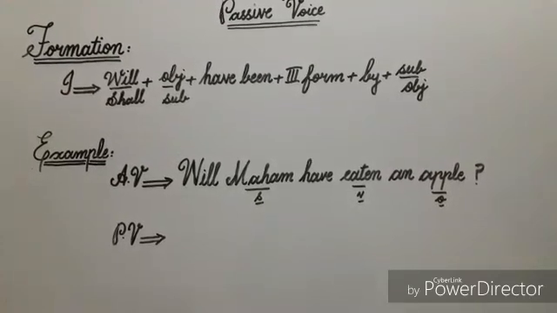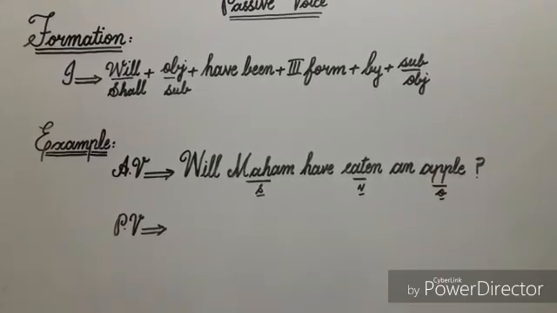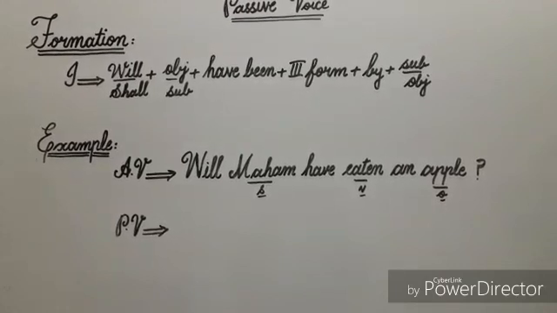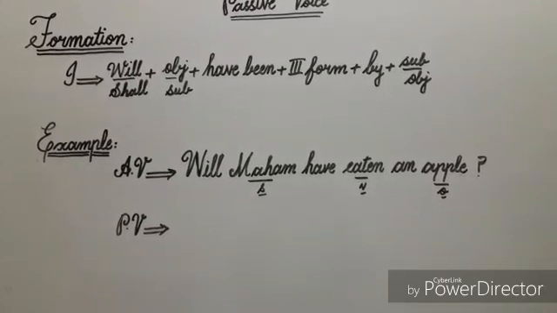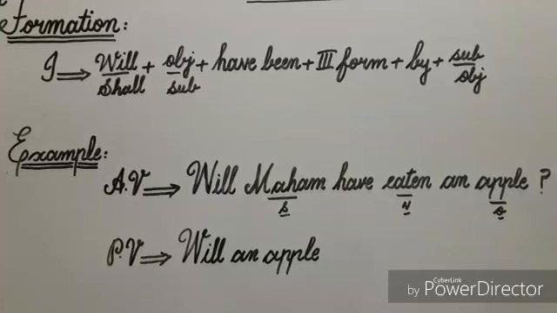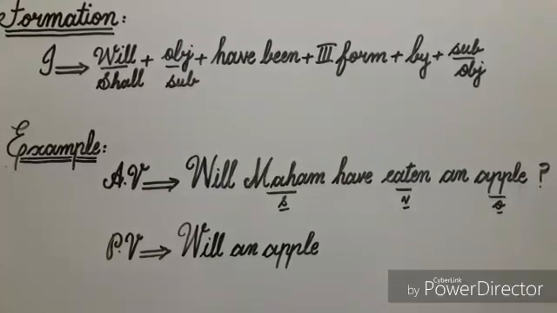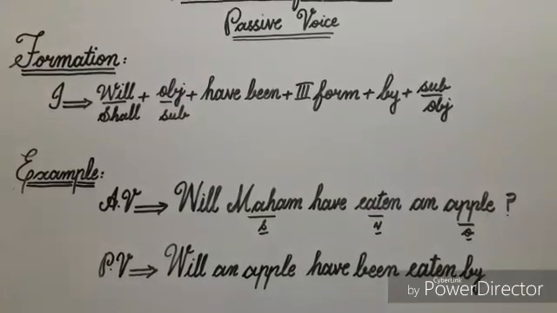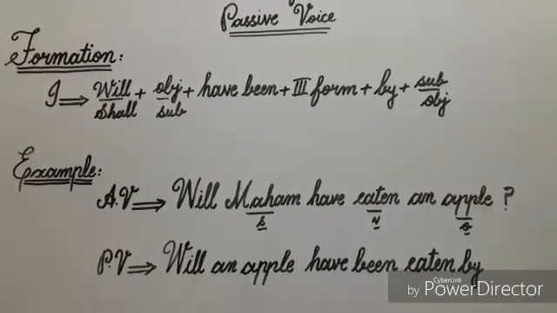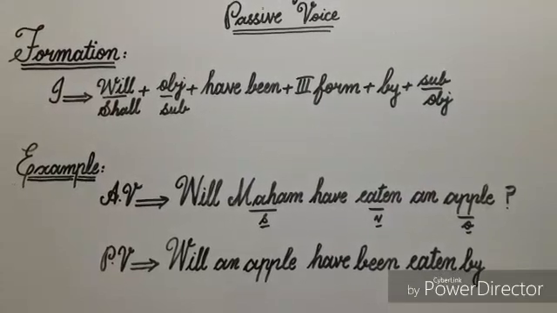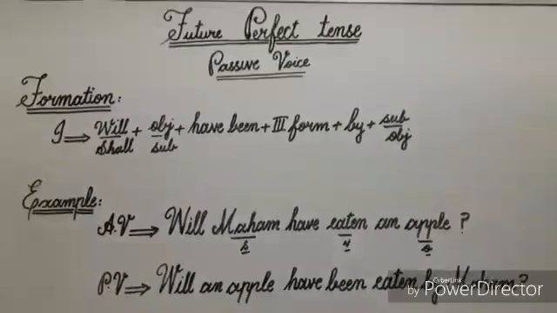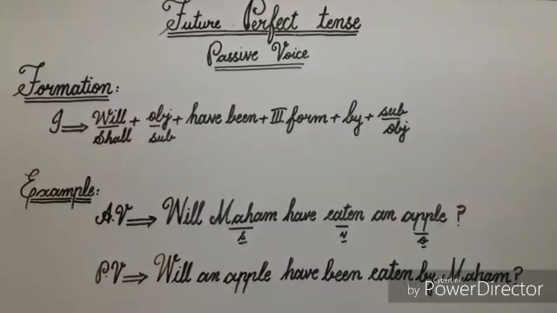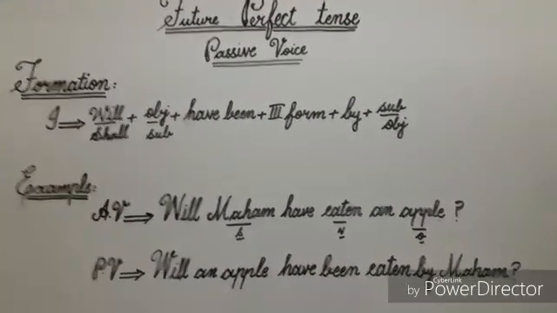According to the formation, firstly I'll write here helping verb will, and then object. In this sentence apple is object, so I'll write it here. Next to apple I'll write here have been, third form of verb eaten, and then preposition by. Next to preposition by I'll write here subject, and in this sentence Maham is subject, so I'll write it here. Now you can see that by using this formation, active voice sentence has been changed into passive voice.